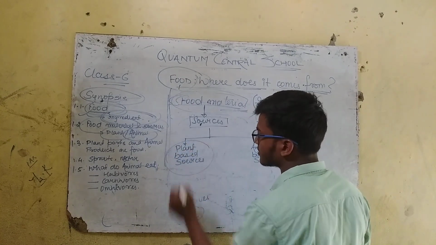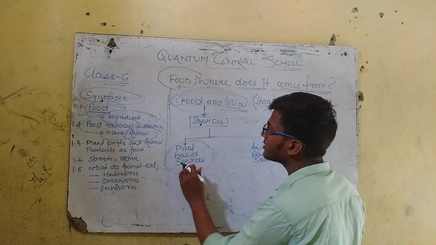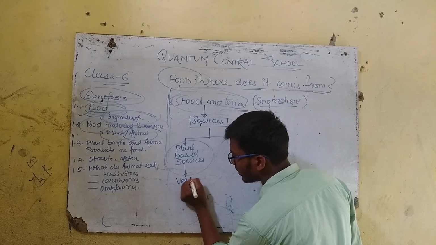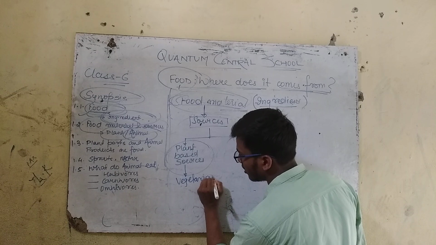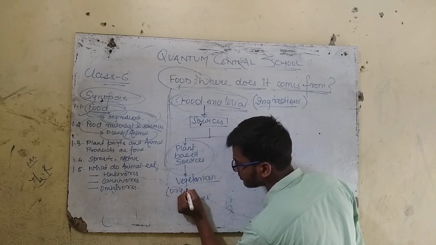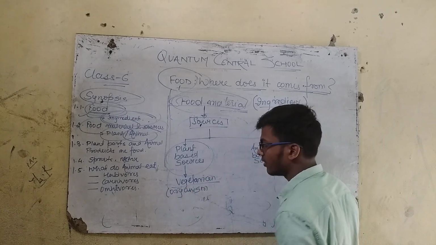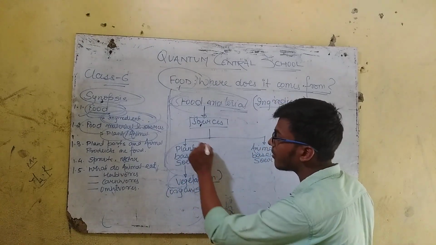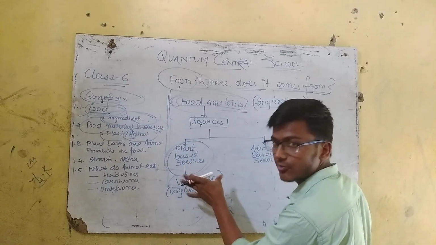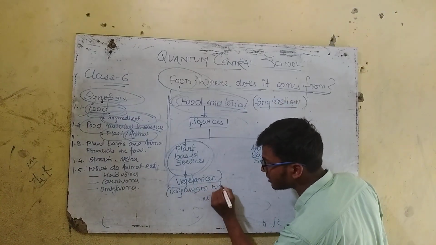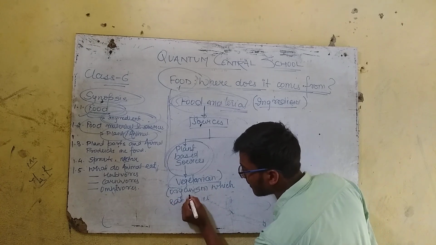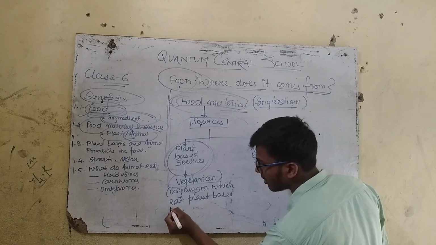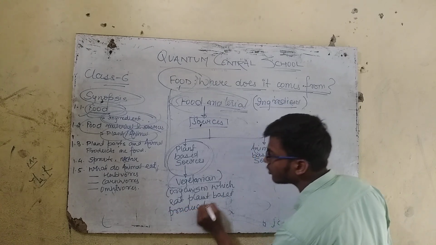So plant based sources, as I already discussed, the organism which eats plant based sources is known as vegetarian. So vegetarian organisms are those which eat only plant based products, we call them vegetarian. So vegetarian organisms which eat plant-based products are known as vegetarian.